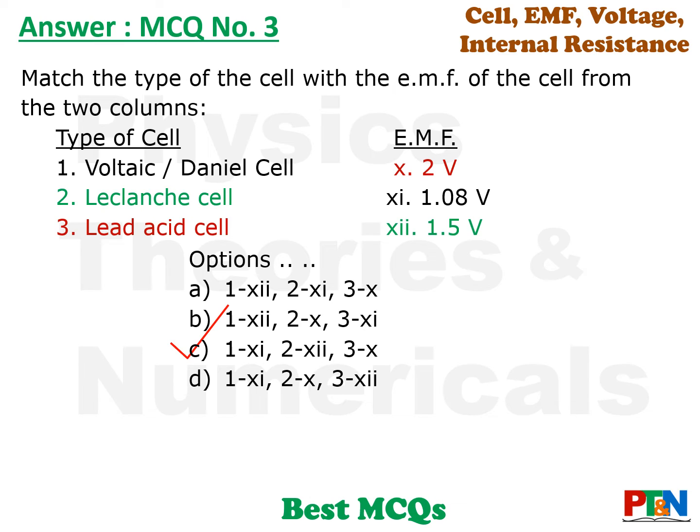Answer is option C. For your better understanding and clarity, color matching has been done. Just have a look at the color matching. Voltaic or Daniell cell gives you 1.08 volt. Leclanche cell gives you 1.5 volt and lead acid cell gives you 2 volt. Lead acid cells are generally those cells which you use in your house for inverter application. Their terminal voltage is 2 volt for each cell.